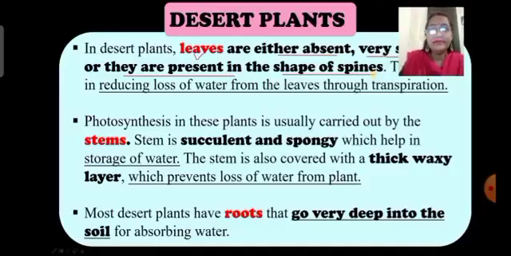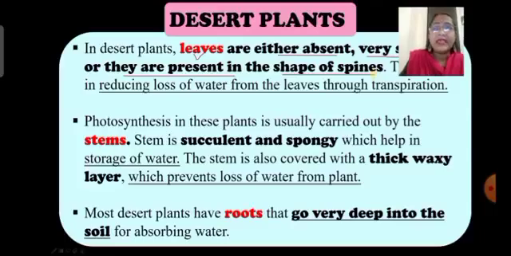Now next we'll see adaptation in desert plants. As in the desert the availability of water is very low, desert plants have some features so that they can reduce water loss and can survive in desert conditions. Desert plants have very deep roots so that they can access water from great depth. Children, here we will see certain habits adopted by the desert plants so that they can survive in desert conditions. First, they have long deep roots which penetrate into the sand in search of water.